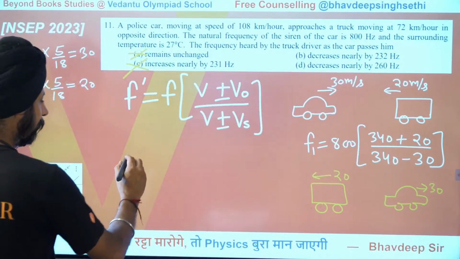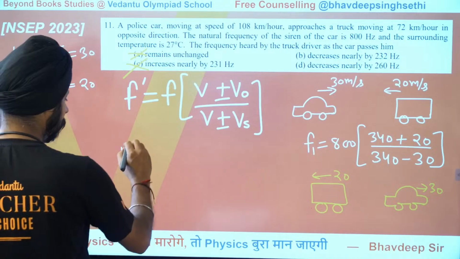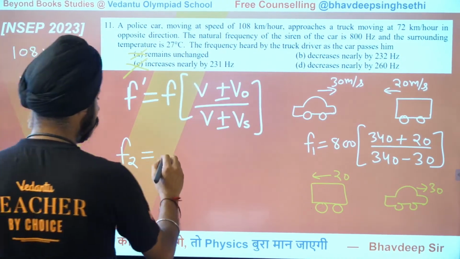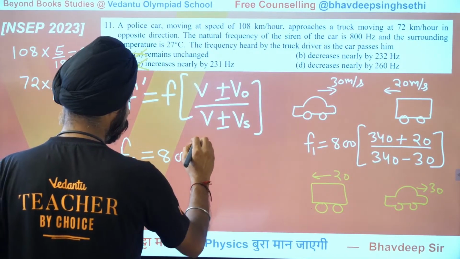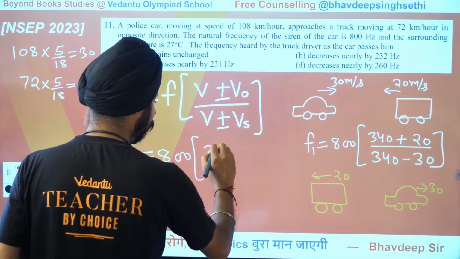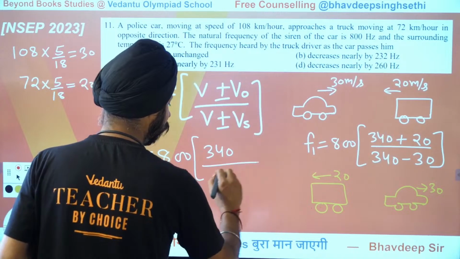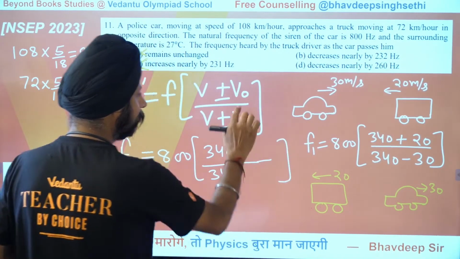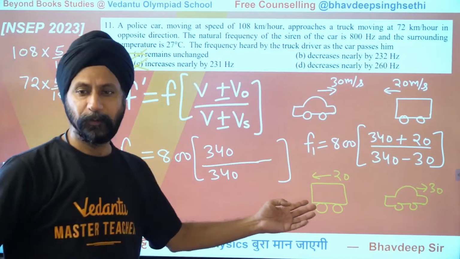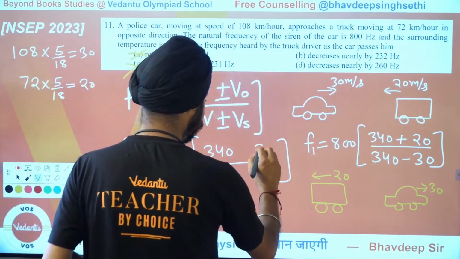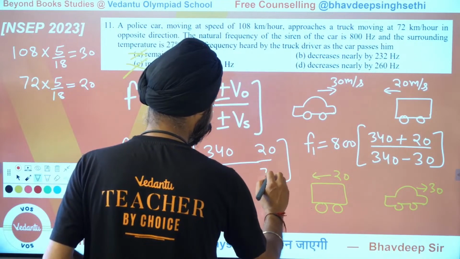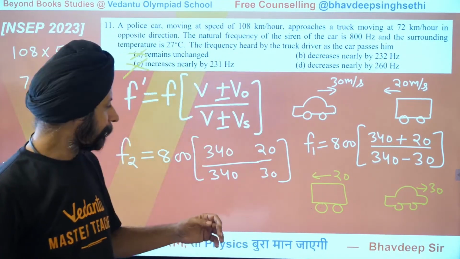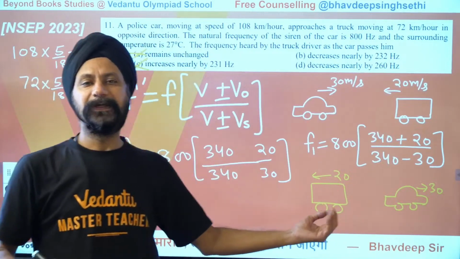So now the new frequency that the truck driver would observe: 800 is the original frequency, let's put that here. 340 remains 340, 340 remains 340. Now on the top comes the velocity of observer. The observer is still going with 20, so I'll put 20 there. The source is still moving with 30, I will put 30 there. Now in the new situation where they've crossed each other, what is the observer trying to do?